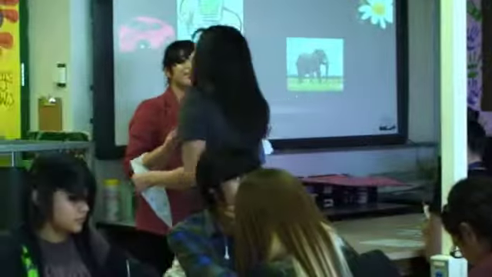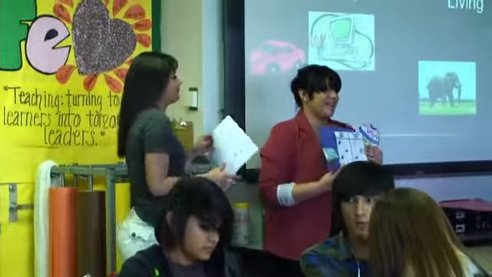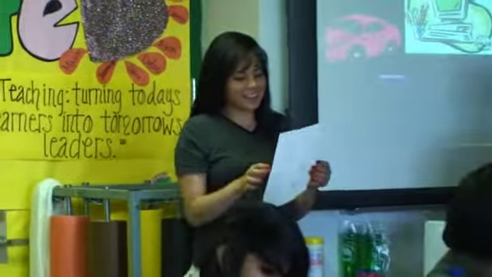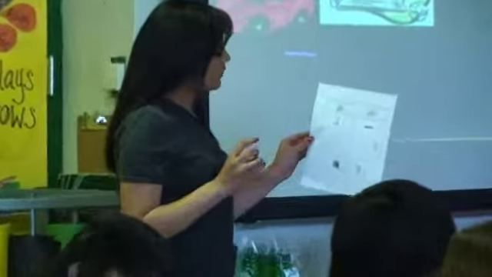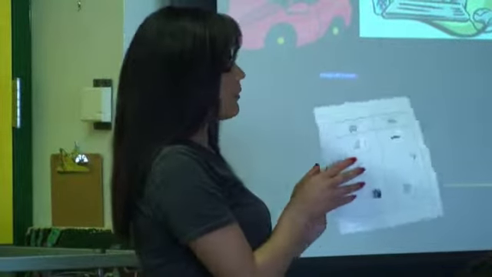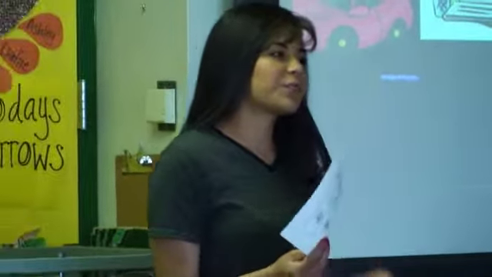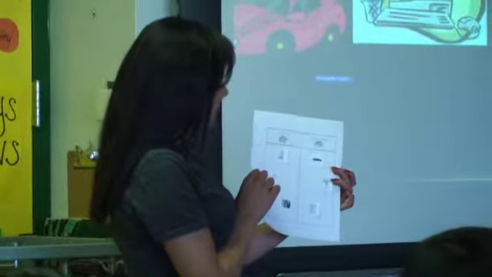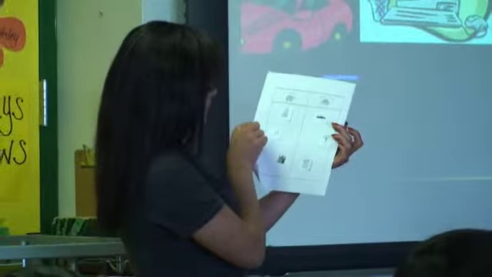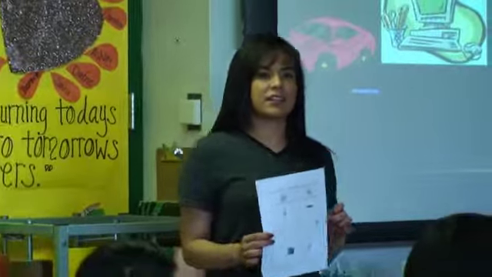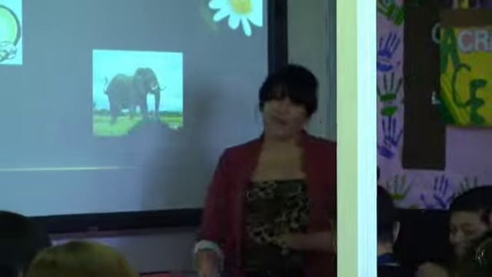Okay, class. Amber's also going to give you a quick explanation on why she picked the 3 pictures she picked, okay? So let's pay attention. For living, I picked a cat, a kangaroo, and a family. The reason why I picked that is because they could move, they could see, and they eat. And for non-living, I picked a car, scissors, and canned food. I picked that because they don't need any air and they can't see or hear. Does anybody have questions for her? Okay, let's give her a round of applause.